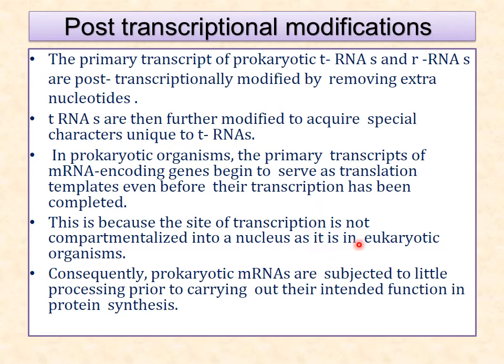This is because the site of transcription is not compartmentalized. So there are not many compartments like the nucleus as in eukaryotic organisms. So the prokaryotic messenger RNAs are subjected to little processing prior to carrying out their intended function in protein synthesis.